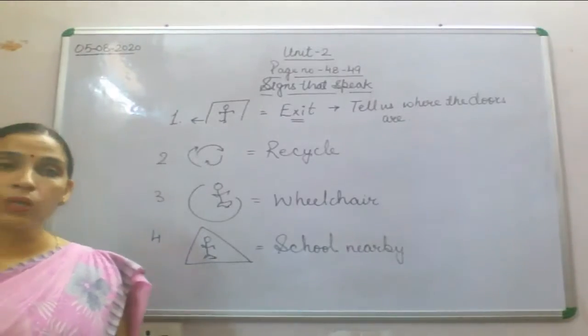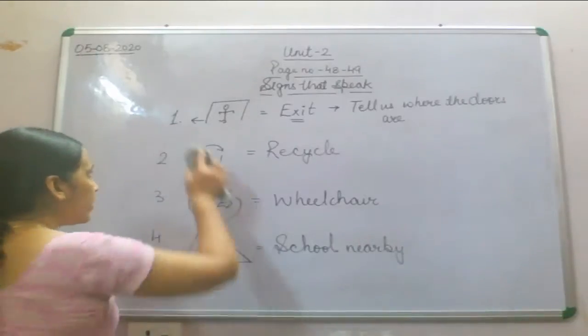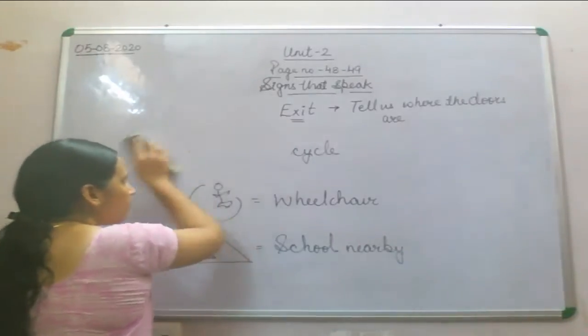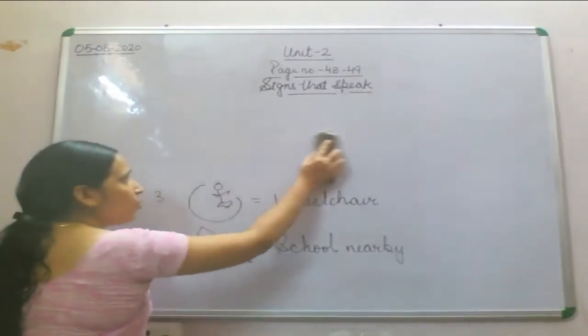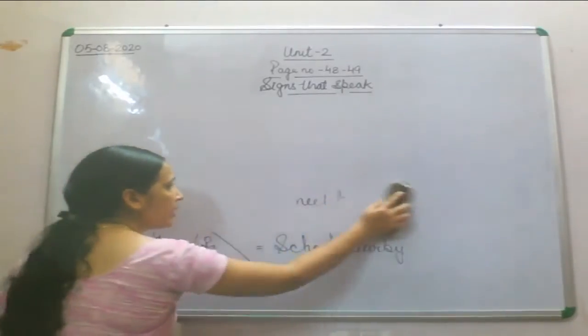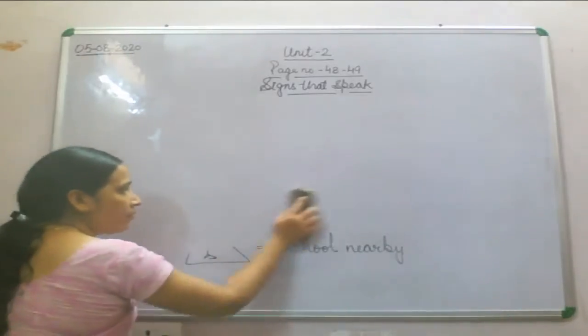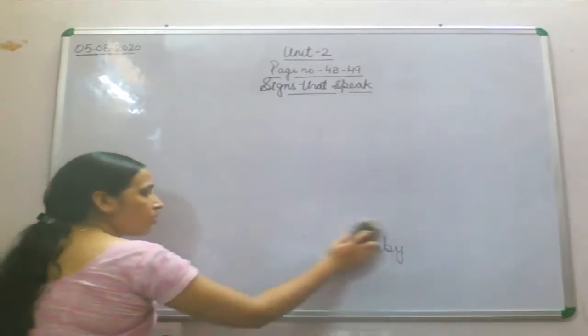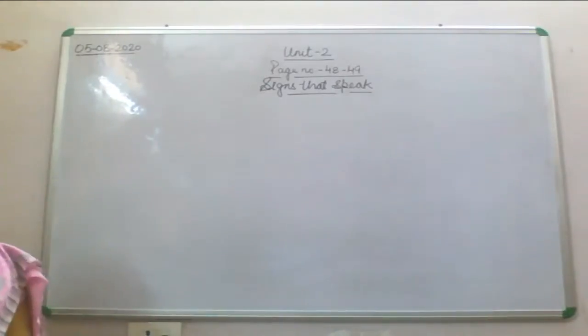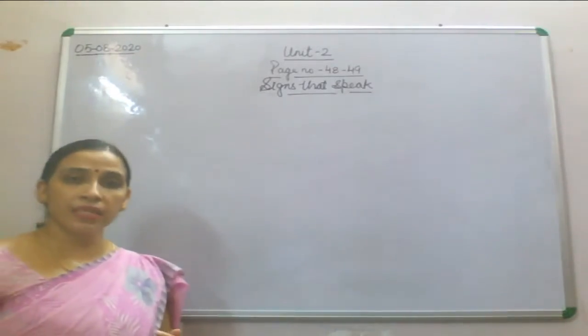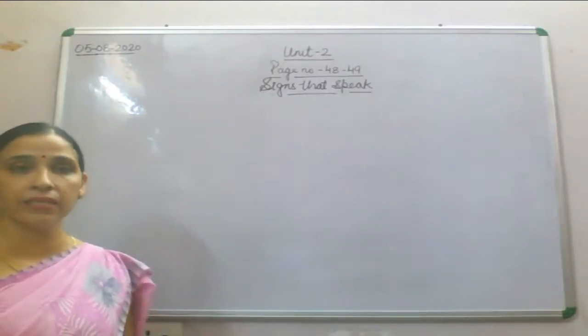Today we will start with our 5th sign. What is that 5th sign? See, apart from these signs, you have seen a few more signs in your surroundings. Fine, it is not like you have seen only these signs in your surroundings. Apart from this, you have seen more signs than this.